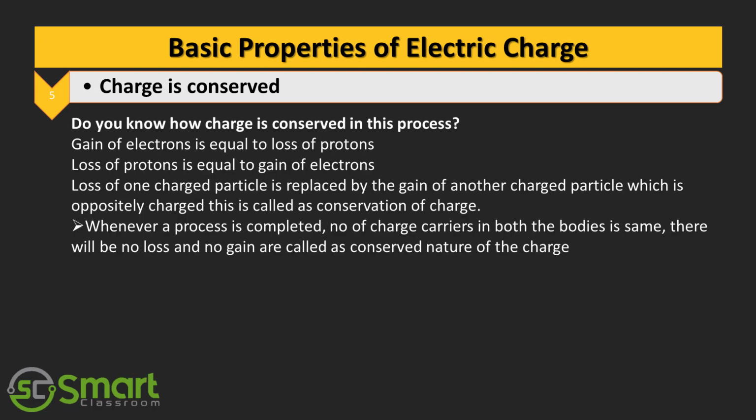Do you know how the charge is conserved in this process? Gain of electron equal to loss of proton and loss of proton equal to gain of electron. The loss of one charged particle is replaced by the gain of another charged particle which is oppositely charged. This is called conservation of charge.